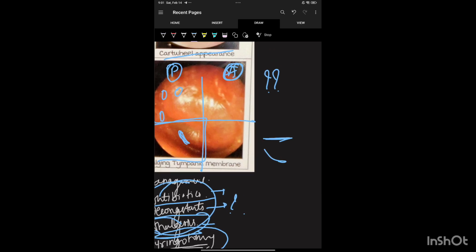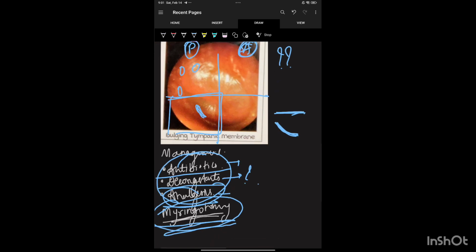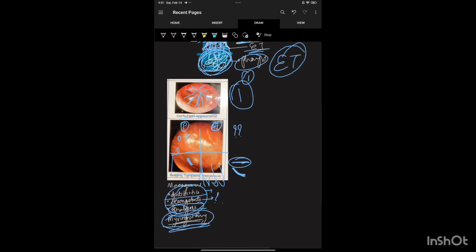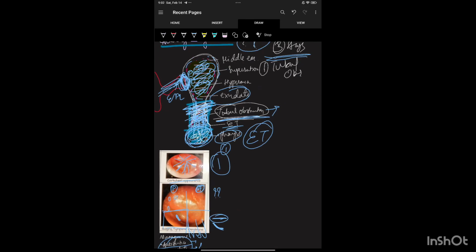You must give it in a curve. Why? If you give it in a straight line, before all the exudate comes out, the tympanic membrane starts healing by itself. If you give it in a curve, it takes time to heal, so you can remove all the exudate. This is how you have to manage a case of acute otitis media.